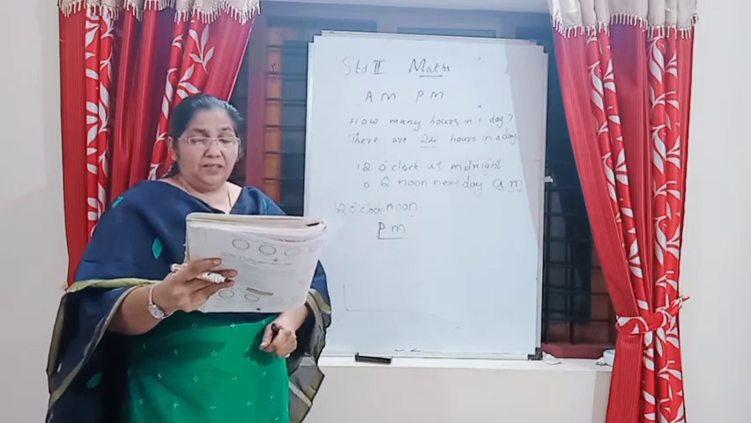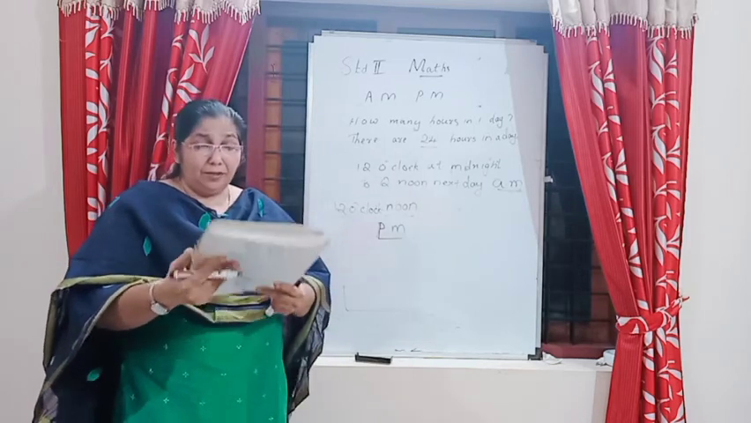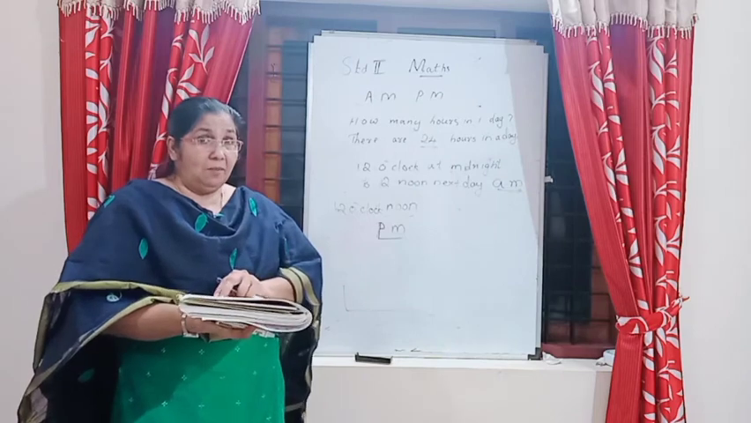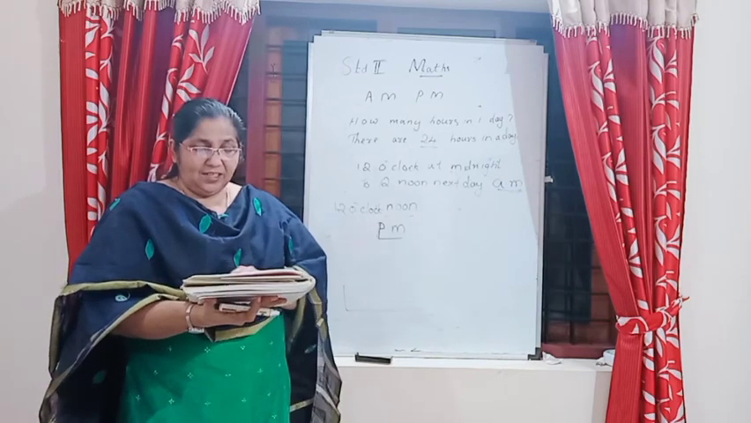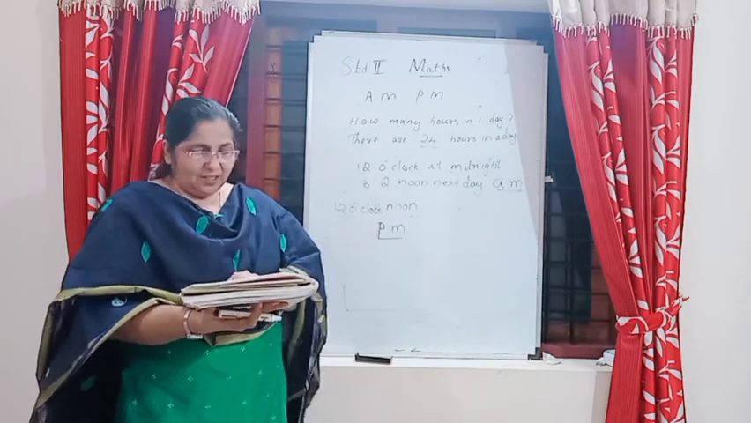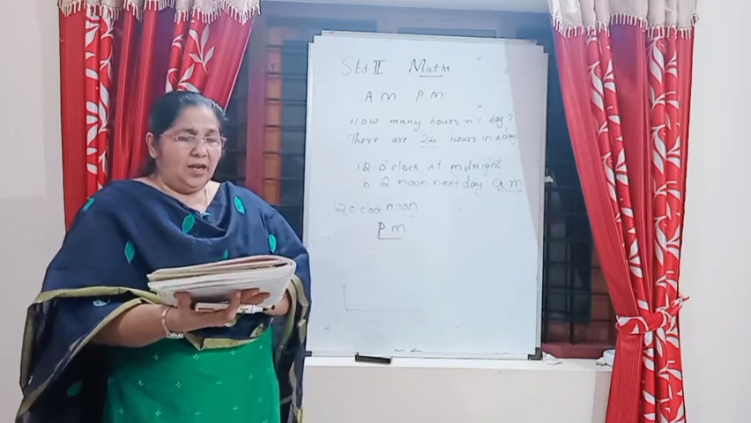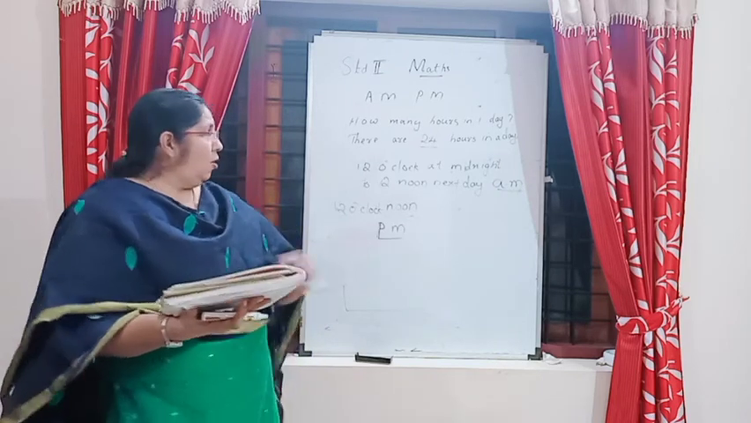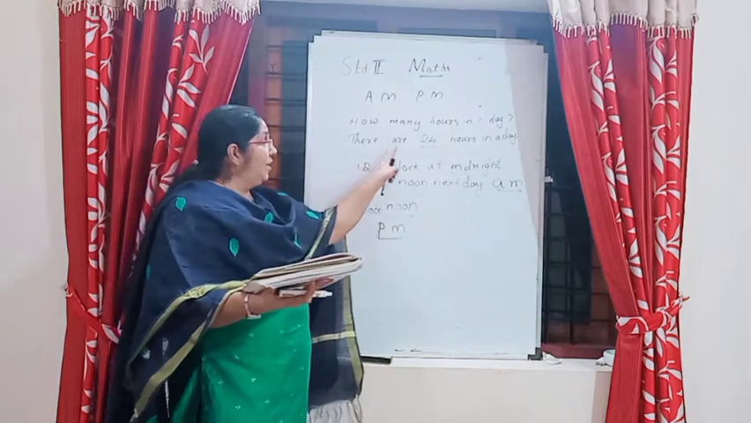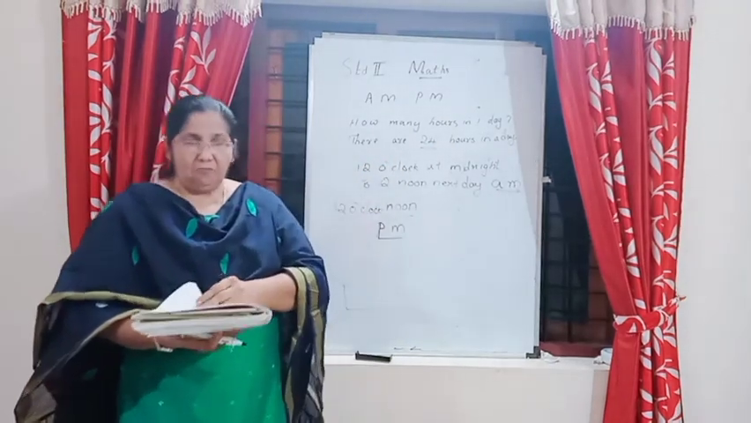I wake up at 6 o'clock. When do I wake up, PM or AM? That is 6 AM. Then study this page also, AM and PM. How many hours are there in one day? 24 hours.